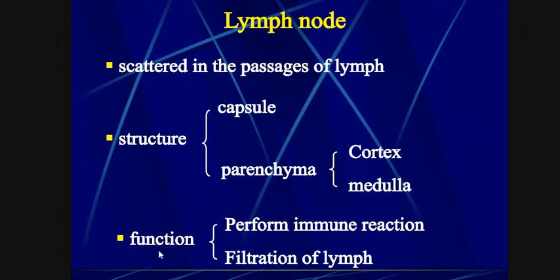The function of the lymph node is to perform immune reaction and filtration of the lymph. Means it creates many immune reactions and provides messages to our immune system, and it also creates lymph.